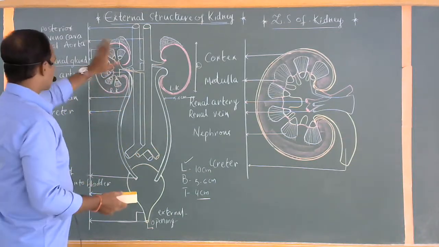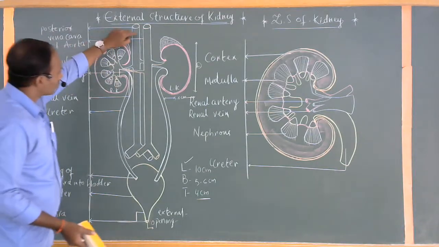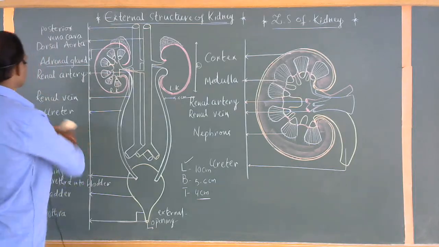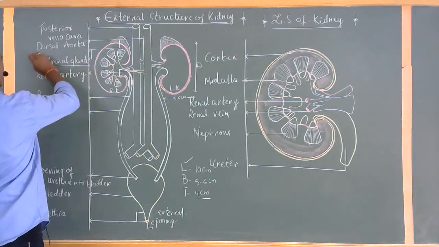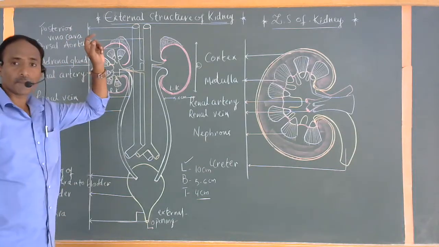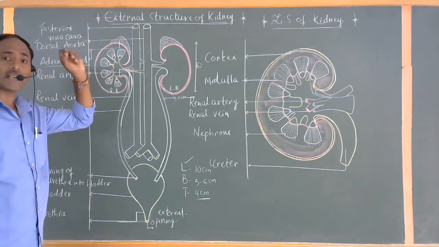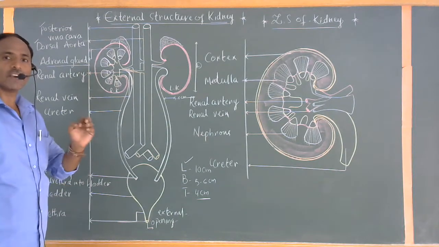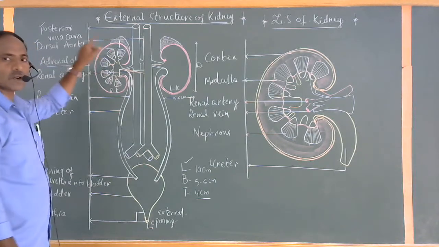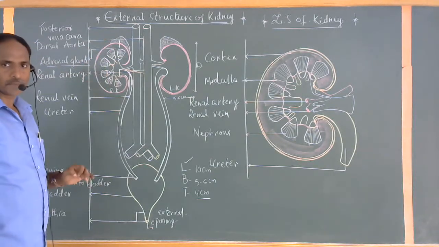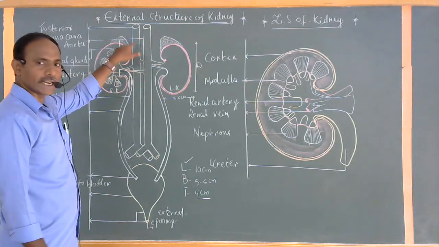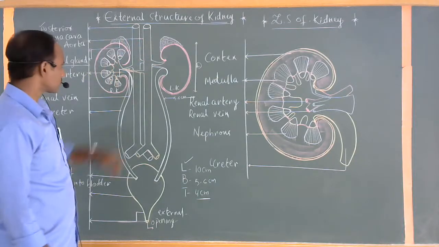So the adrenal gland is connected now. These two tubes which are connected to the two kidneys respectively are commonly called the posterior vena cava and dorsal aorta. Do you know what is called vena cava? Vena cava is a caval vein which brings the deoxygenated blood. This is called the dorsal aorta. The dorsal aorta brings the oxygenated blood. That's why we've shown this one in red color and the blue one indicates the deoxygenated blood. Clear?